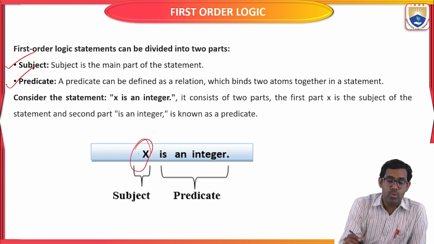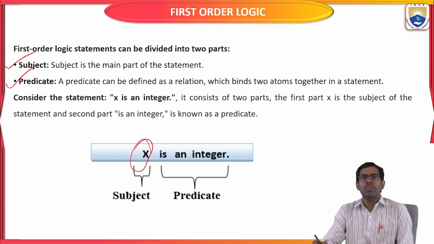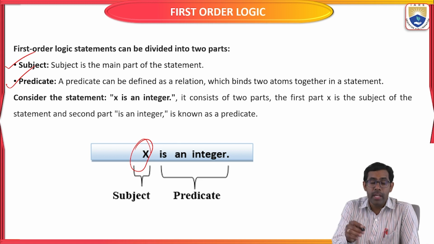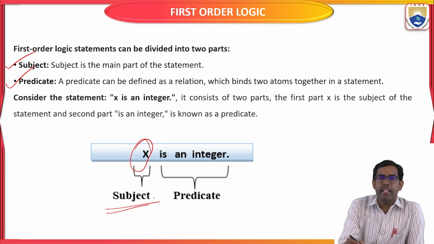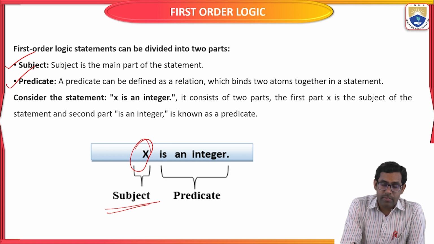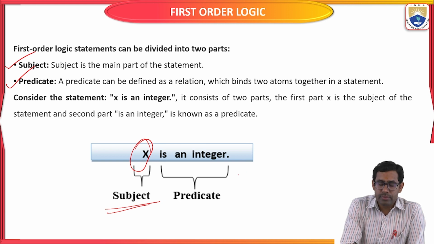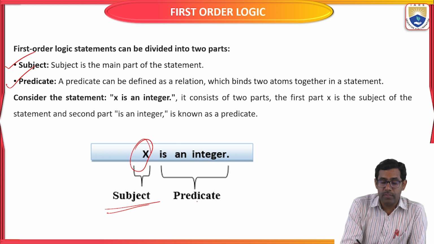Here x is represented as the subject, the main subject in this statement. And how the subject is described in first order logic is called the predicate.